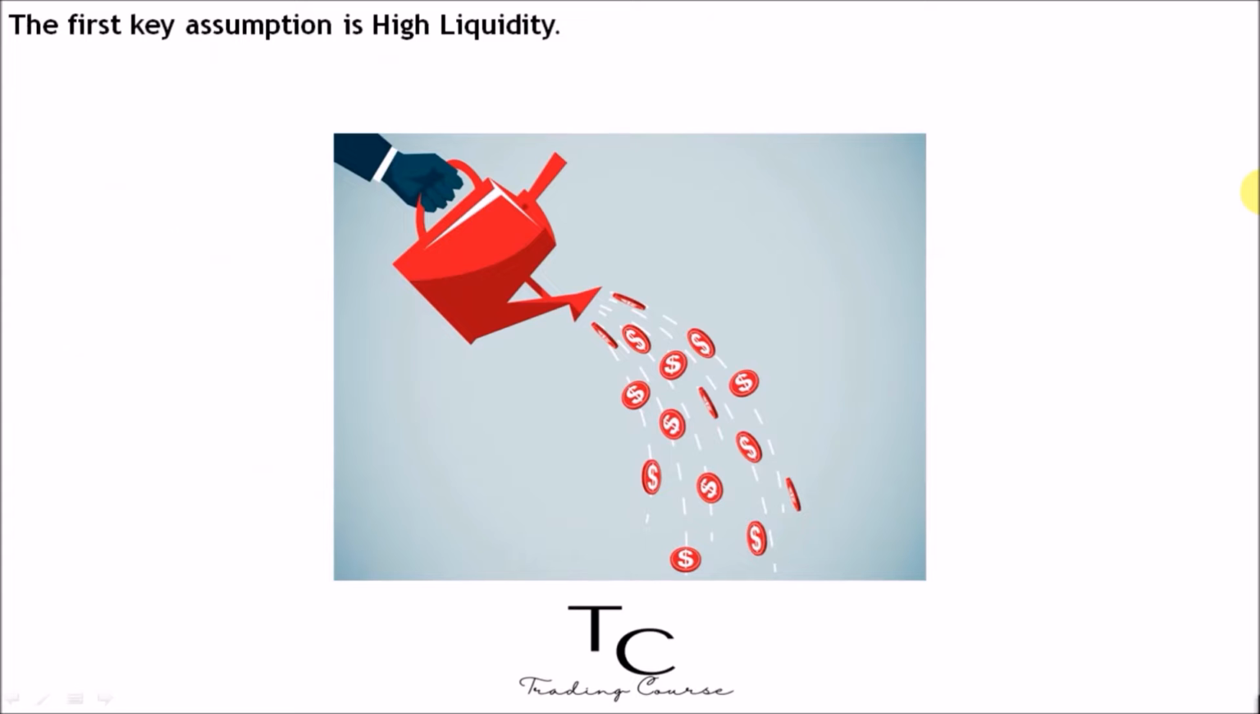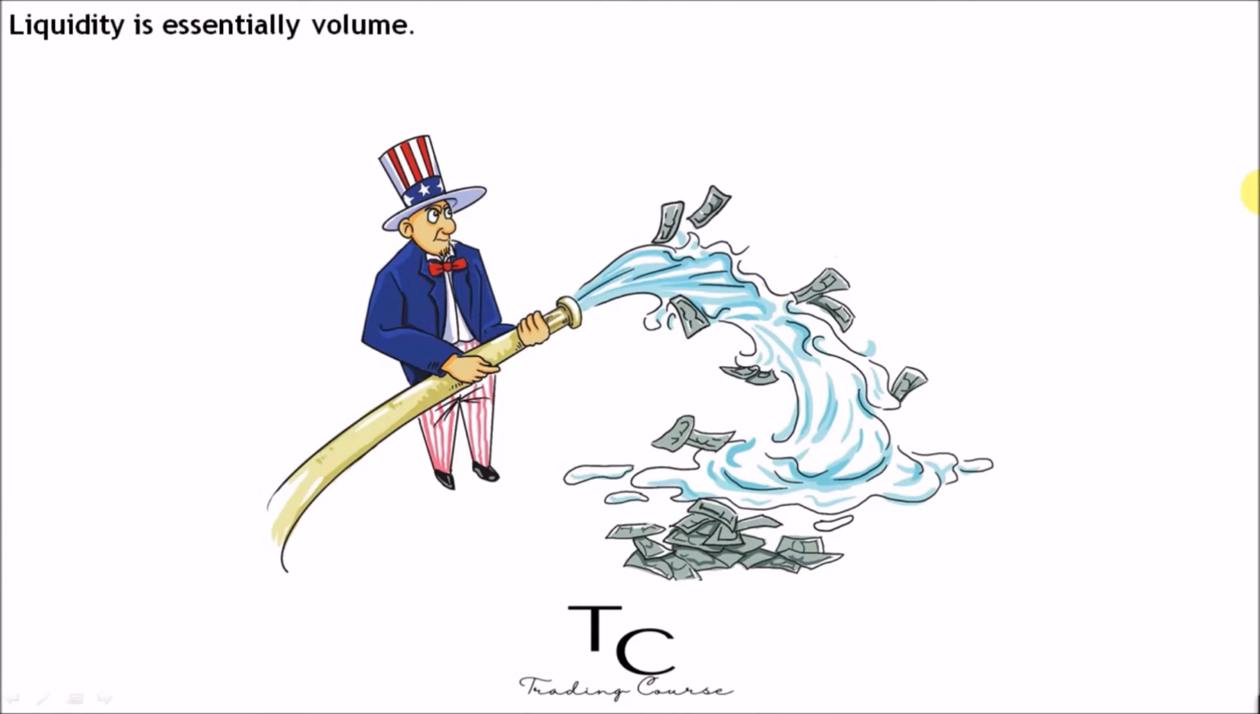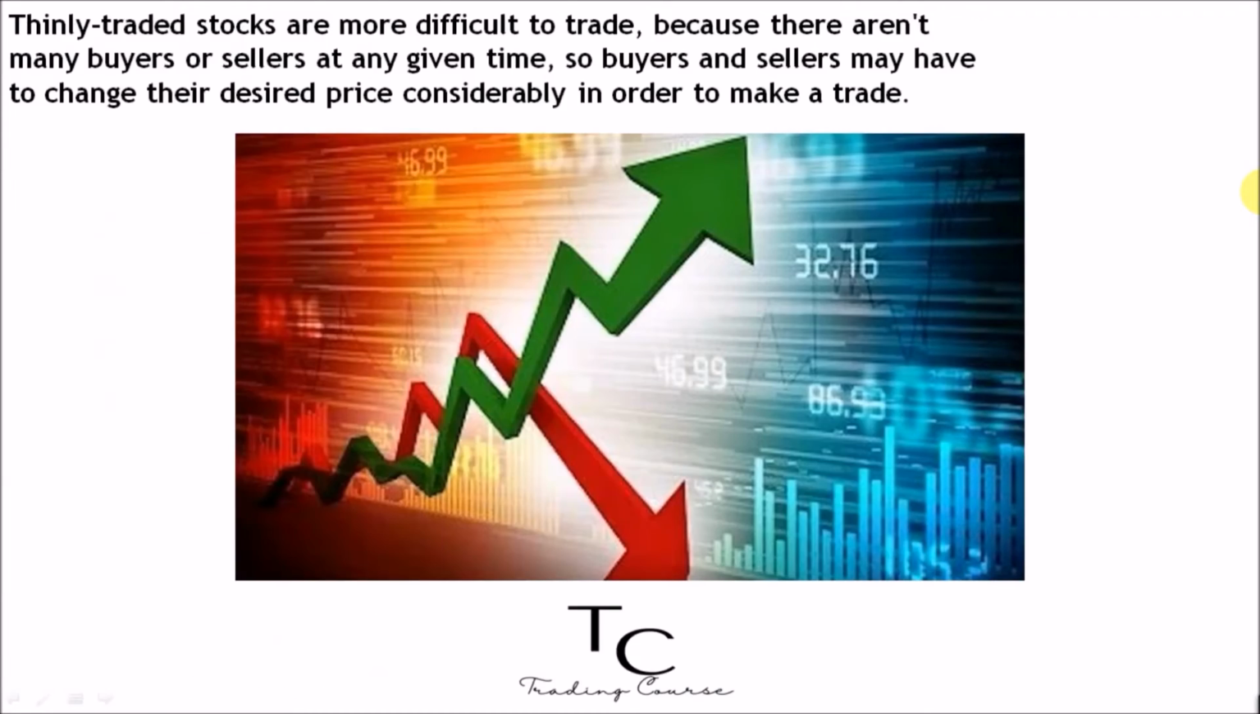The first key assumption is high liquidity. Liquidity is essentially volume. Heavily traded stocks allow investors to trade quickly and easily, without dramatically changing the price of the stock. Thinly traded stocks are more difficult to trade, because there aren't many buyers or sellers at any given time, so buyers and sellers may have to change their desired price considerably in order to make a trade.